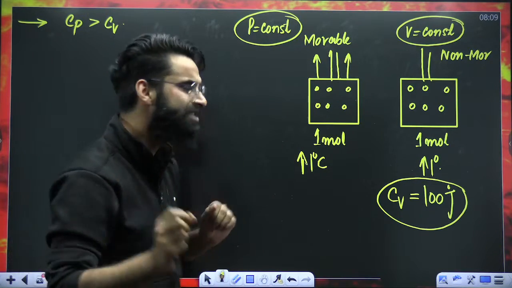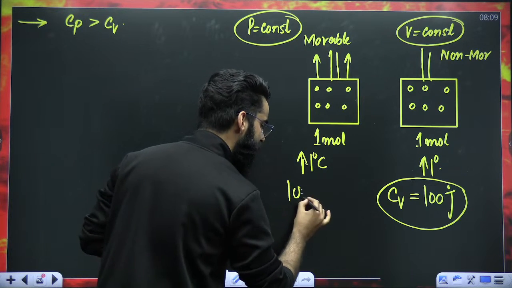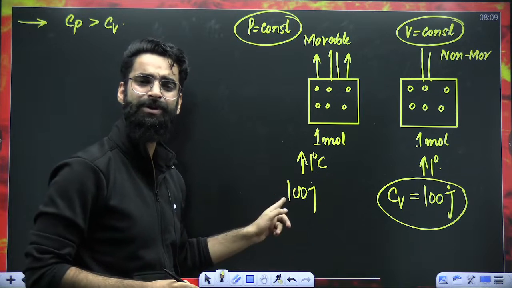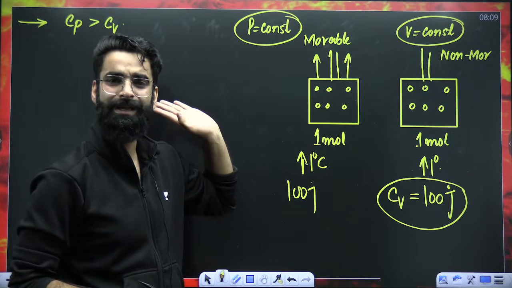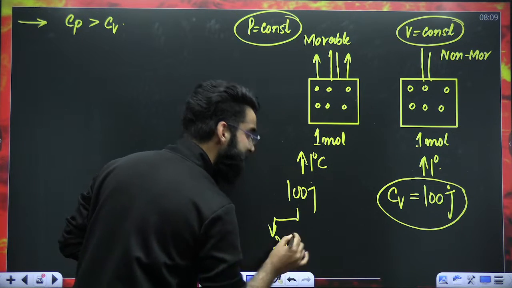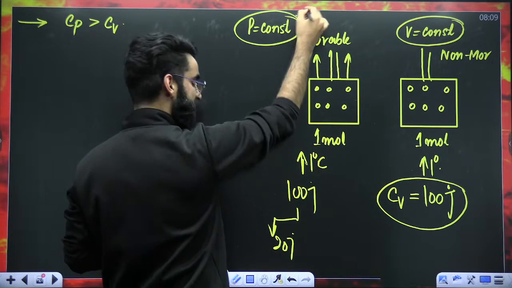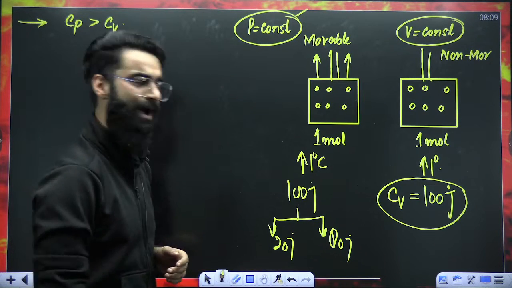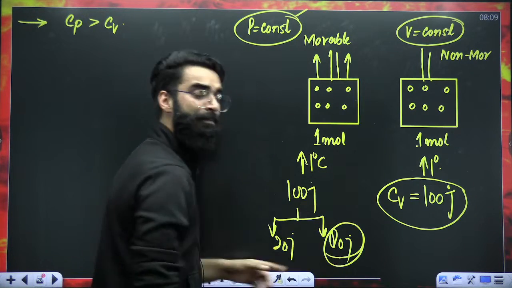Imagine that you were expecting to supply 100 joules here also to increase the temperature by 1 degree. But let's imagine that out of 100, 20 joules is used for work so that the pressure remains constant. The other 80 joules are used to increase the temperature. Are 80 joules enough to increase the temperature by 1 degree?